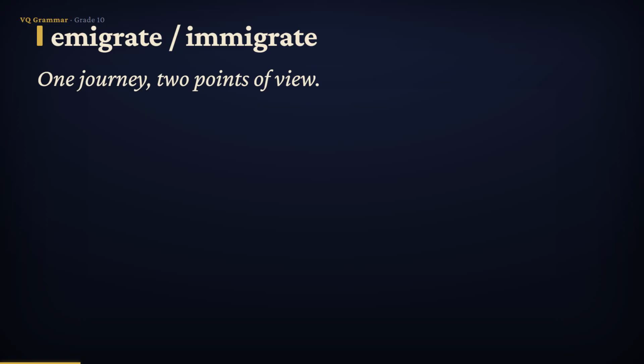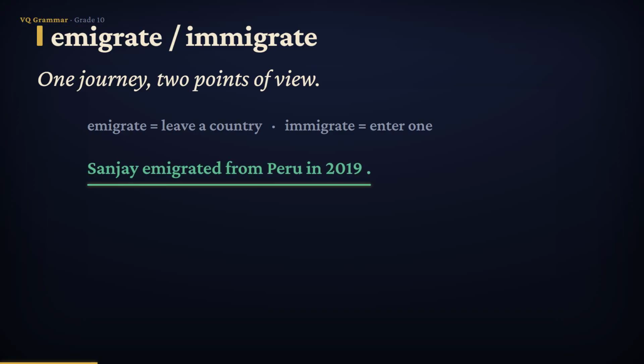Next pair, emigrate and immigrate. These two describe the very same journey. They just stand at opposite ends of it. To emigrate means to move out of one country. To immigrate means to enter a country in order to live there. Watch them work. Sanjay emigrated from Peru in 2019. He is leaving. His back is to the old country. And look at the first letter. Emigrate begins with E, and E stands for exit.